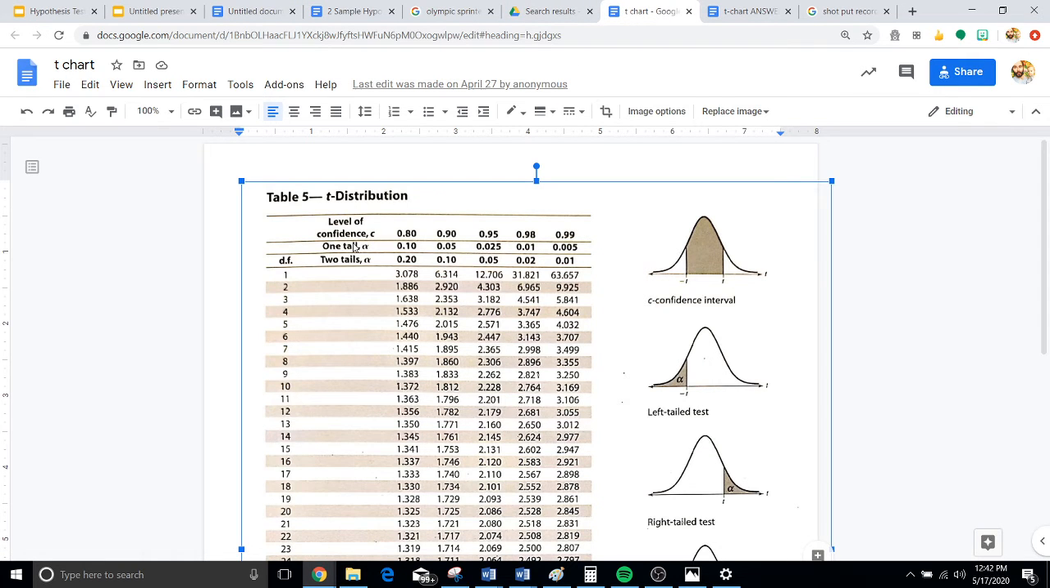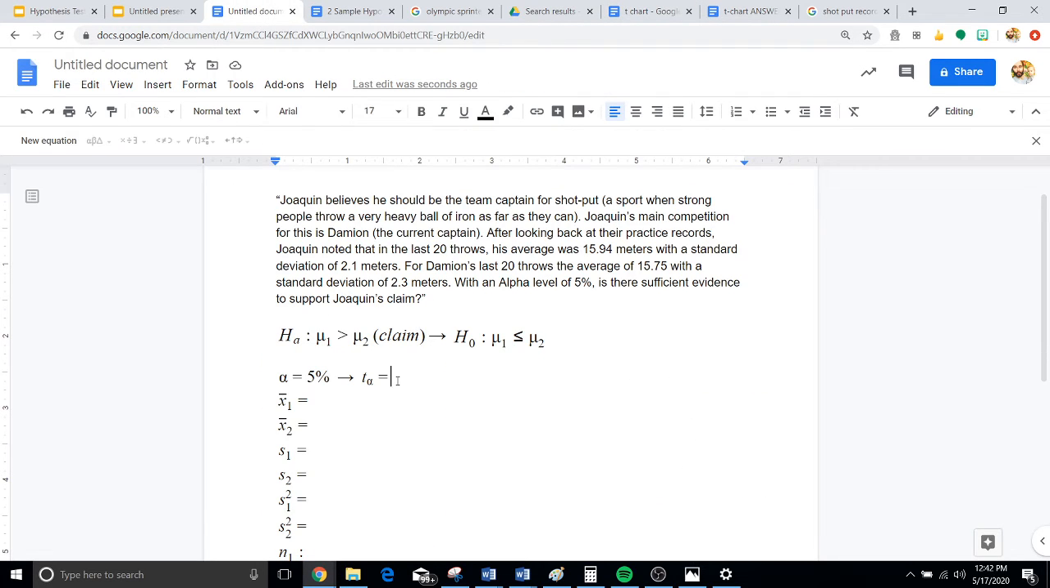Well, single tail, one tail, 5% is going to be the second column. And we're going to go all the way down to 19, which is here. We're going to follow that to the second column, which gives us 1.729. Let's go and write that in there. 1.729. And we know that this is going to be where our rejection zone begins. All right, let's just fill in everything we know.